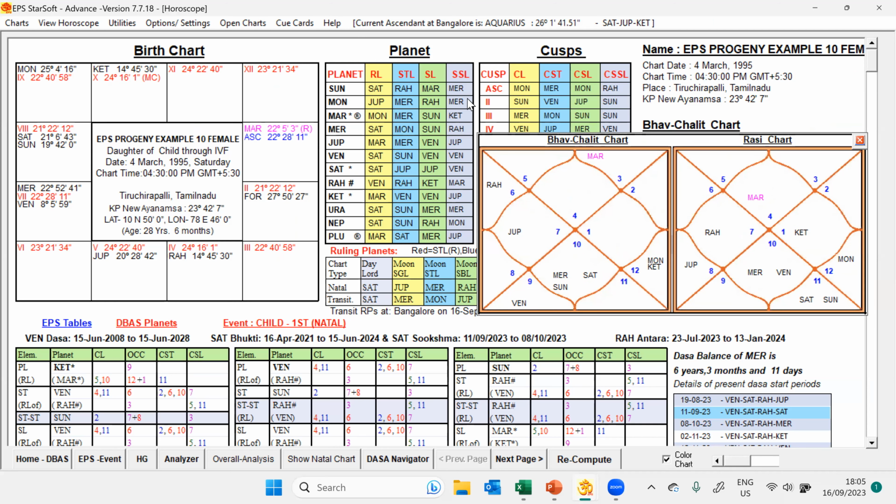Lagna is falling in Cancer, and the fifth cusp is falling in Scorpio. The fifth Lord Mars is posted in the 12th house close to the Lagna, so the fifth Lord is posted in the Cancer sign. Basically, it is indicating some weakness because that is not a good place for Mars.